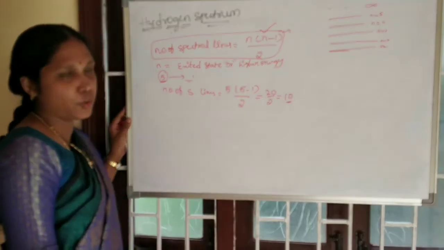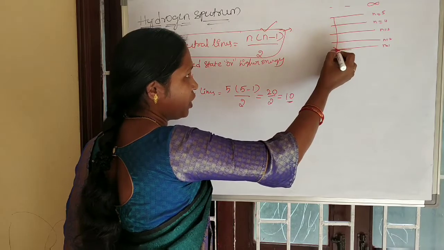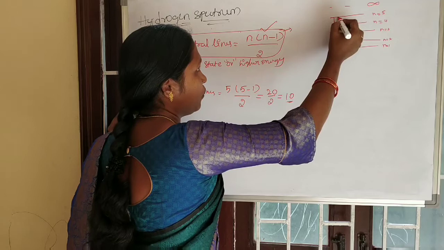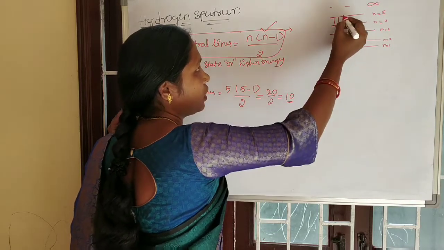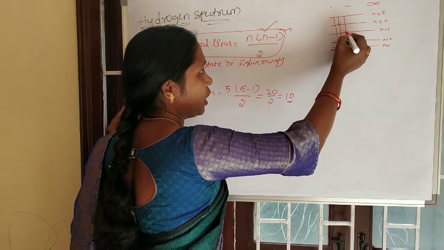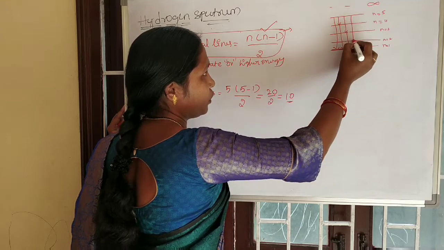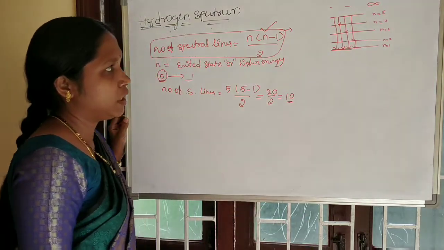So 10 spectral lines are possible. That means the electron may drop directly from the fifth to the first energy level, or from fifth to fourth and then 4 to 1, or fourth to third and third to 1, or fifth to second and second to 1.